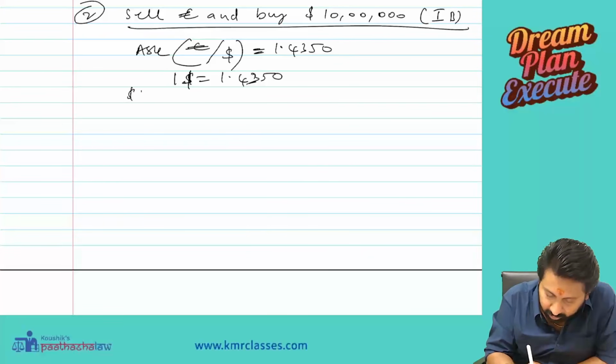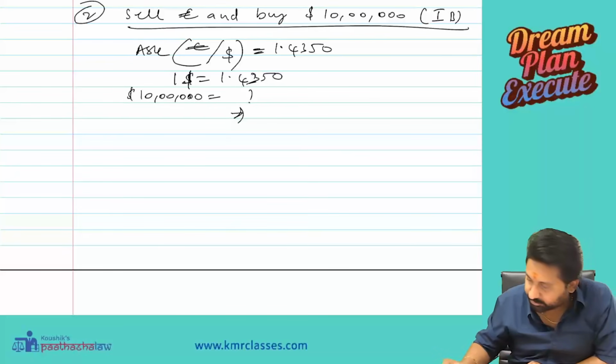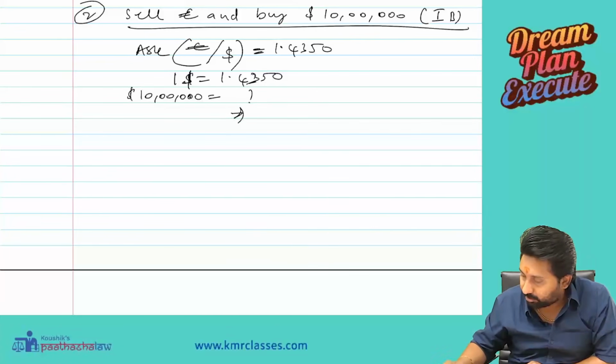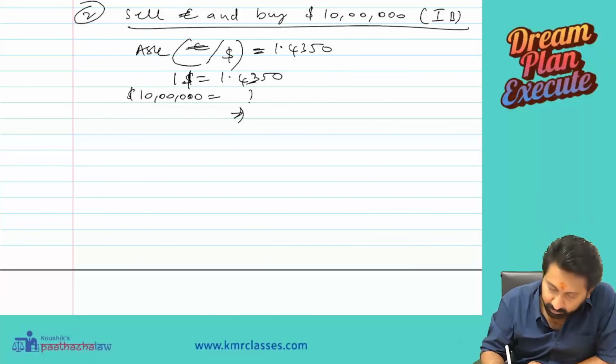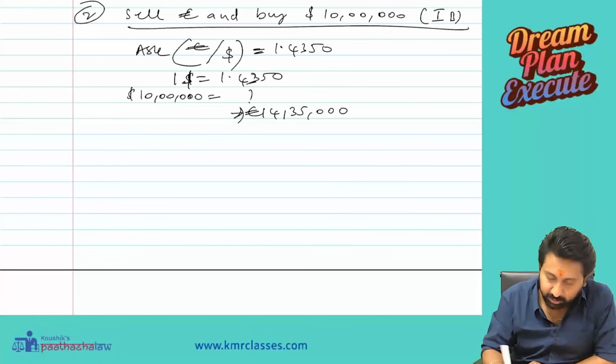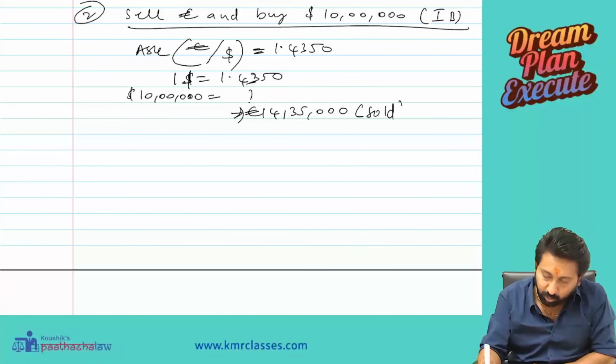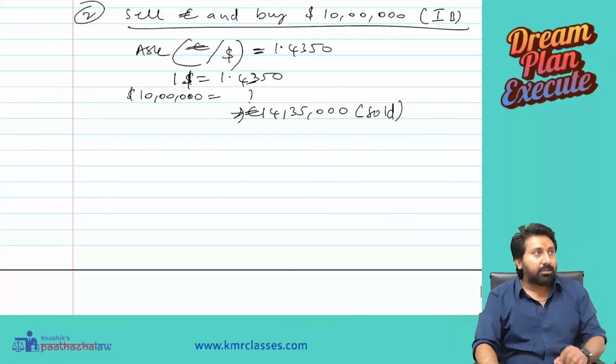We want $10 lakh. So how much? 10 lakh into 1.4350 is 14 lakh 35,000 euros. We will sell that. So what happened in this case?